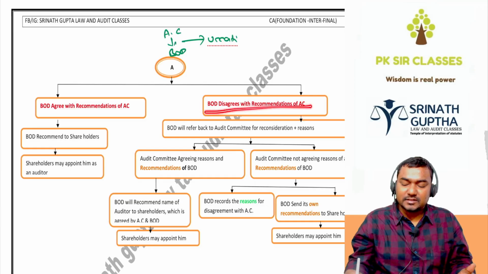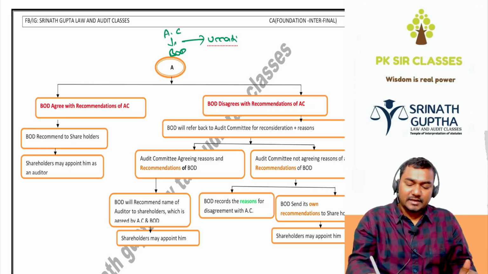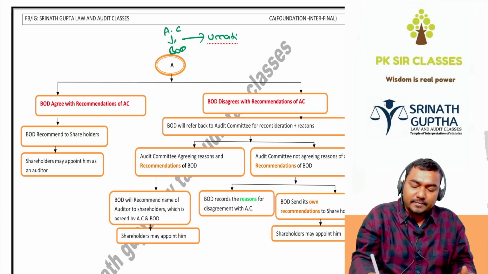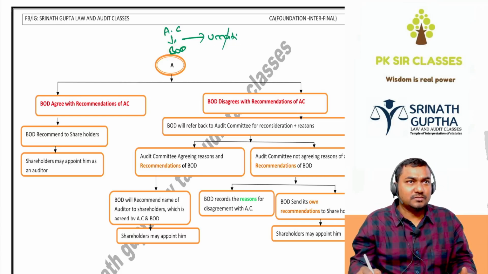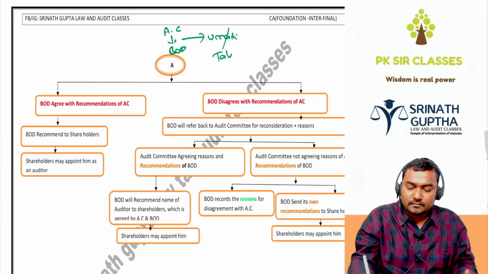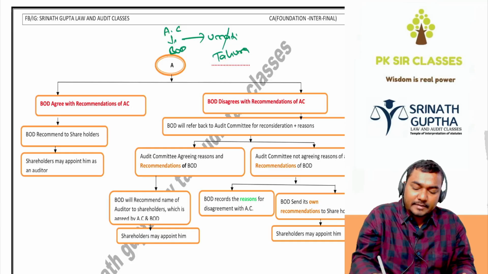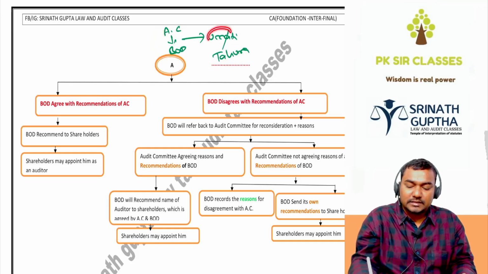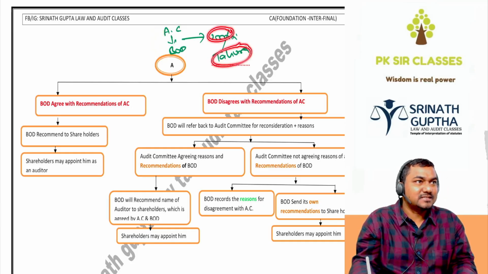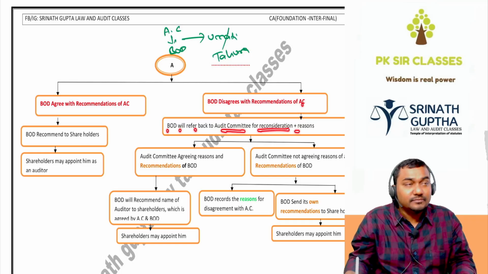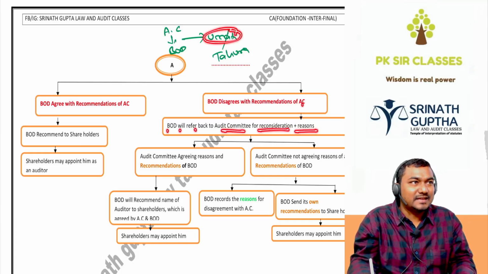And if the BOD disagrees with the recommendation of the audit committee: the audit committee recommends the Unnati name to the BOD, but the BOD does not like it. The BOD does not want Unnati and associates, they want Tahura as the auditor. So the BOD will refer back to the audit committee: we don't want Unnati, we want Tahura, and this is the reason. The BOD disagrees with the recommendation of the audit committee and will refer it back for reconsideration with the reasons. Please reconsider, I prefer Tahura and associates.